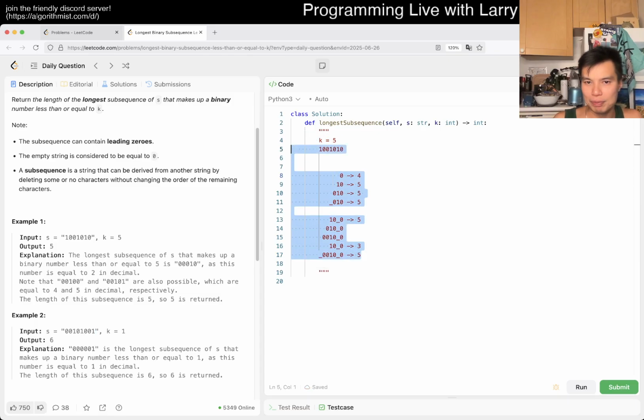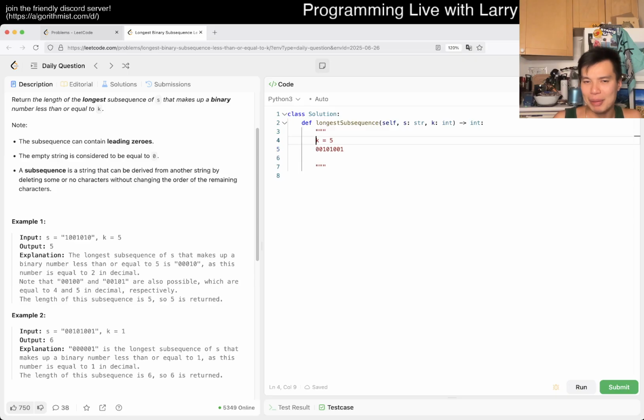For example 2, let's walk it together. People say that I don't walk things together enough, so well, there you go. But yeah, so then now k is equal to 1, so we start with 1. The answer is going to be, well, this 1 digit plus the number of zeros in the prefix, so that's 5, so that's total 6, right? And then now we have 0, 1, that's still good enough. I mean, of course, it's just going to be 6, so 0, 0, 1, also 6, right?